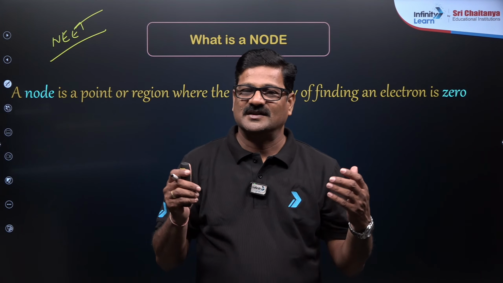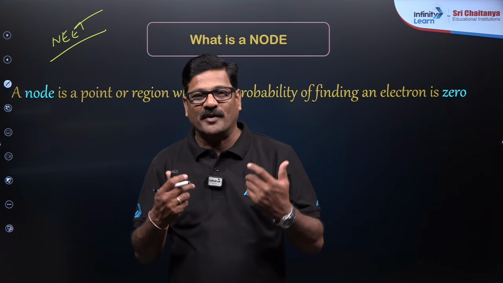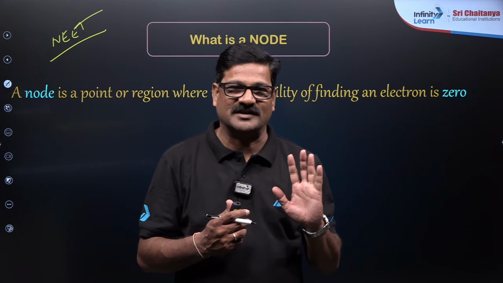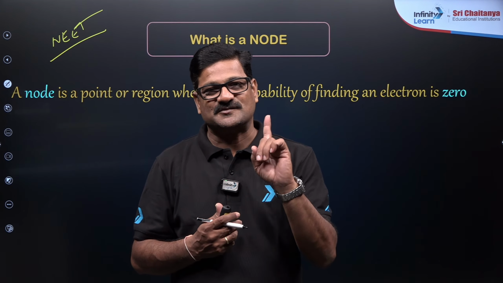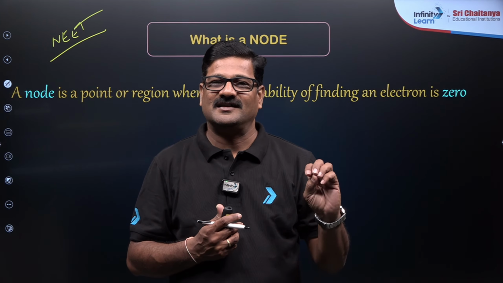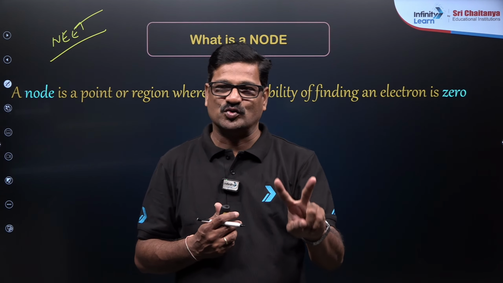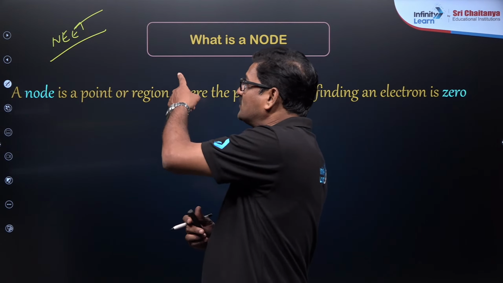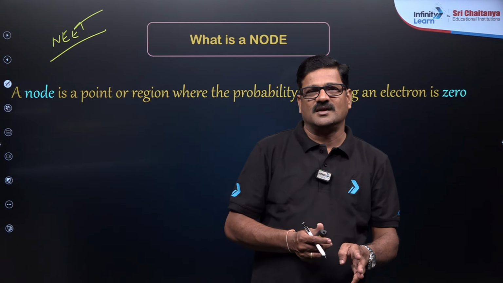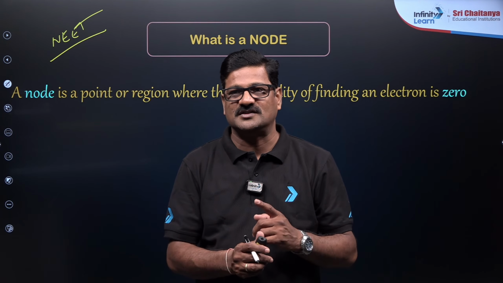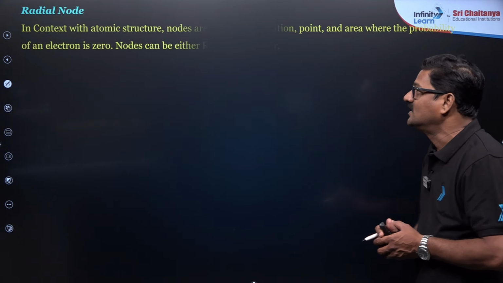So there are many nomenclatures, but you have only 2 important types. One is a spherical node, another one is an angular node. That's very important from the NEET examination point of view. So far, NEET questions have been asked 6 times based on this node. Let us discuss this.